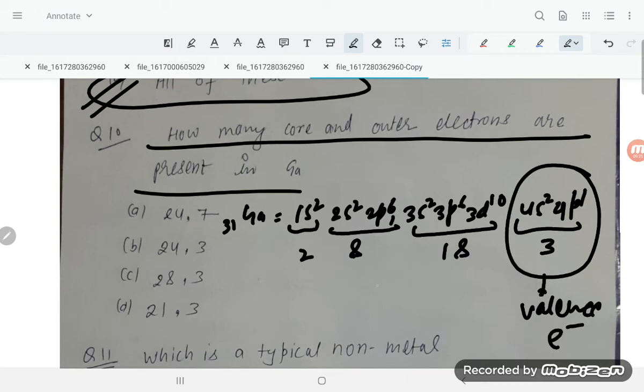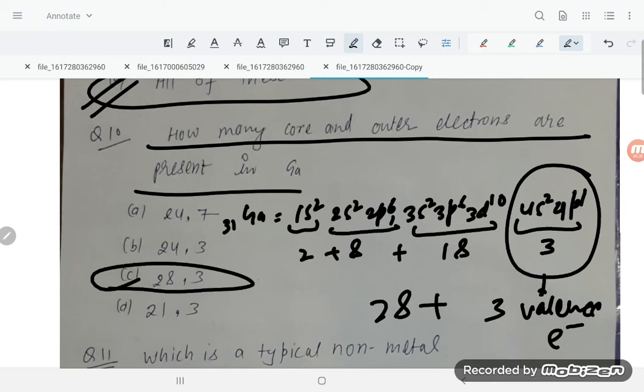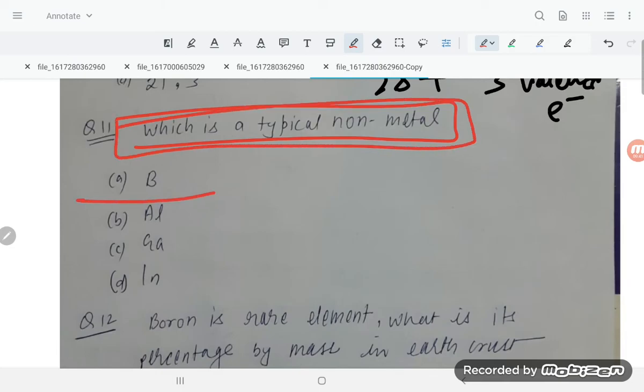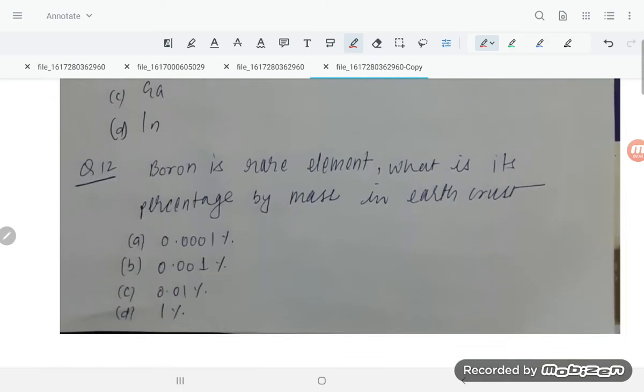Now add it up, students. How much is coming? 2 plus 8 plus 18, that is 28, plus 3 valence electrons. So 28 core and 3 valence. Correct option is 3. Inner electrons are known as core electrons and outer electrons are known as valence electrons. Next point, which is the typical non-metal? Boron is a typical non-metal, students.